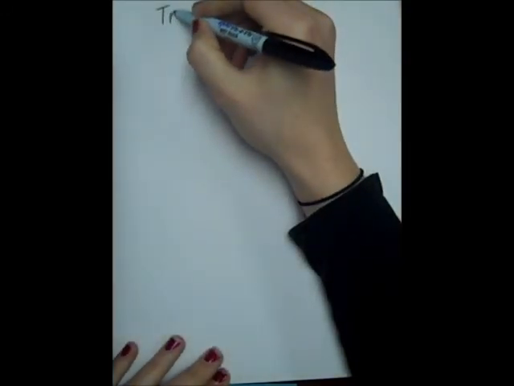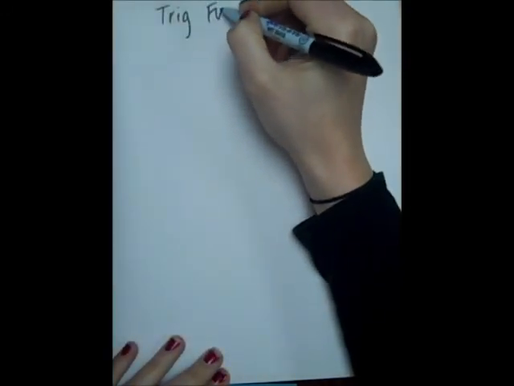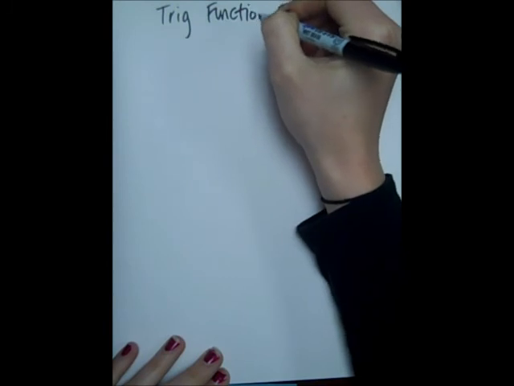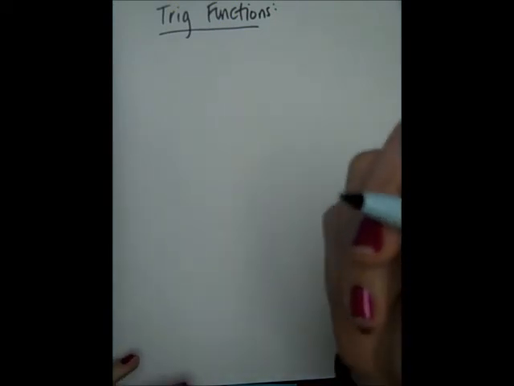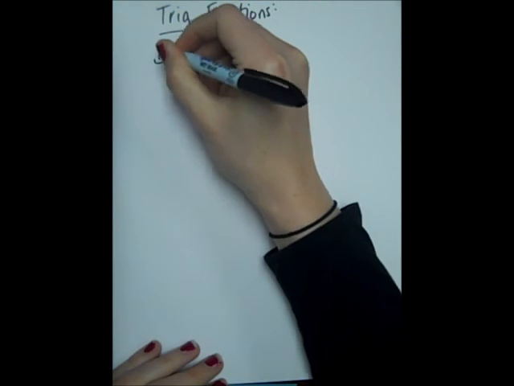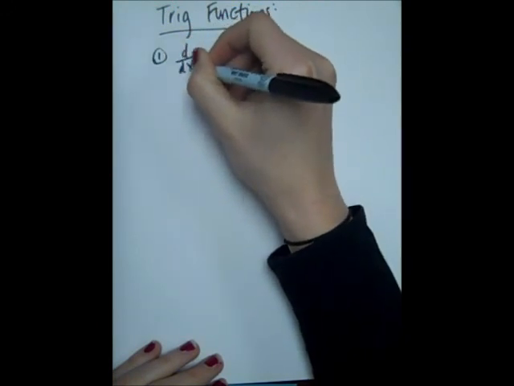So the next part of talking about derivatives is how do you take the derivative when the function is involving trig functions. So that's section 3.6, derivatives of trig functions. The main two that we're going to look at, and you can derive all of the other ones from these two, are the derivative of sine and the derivative of cosine.